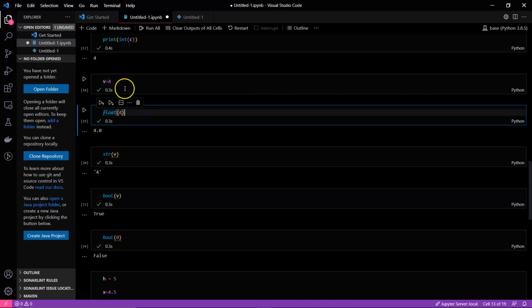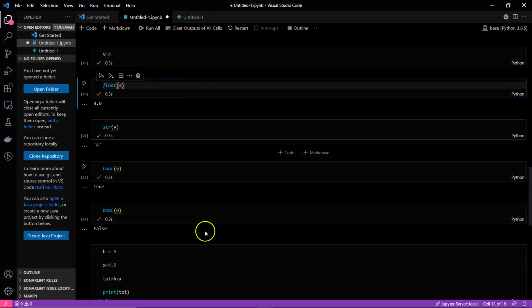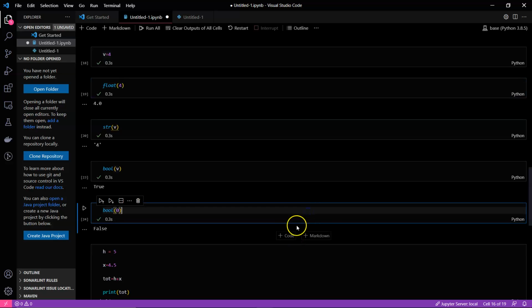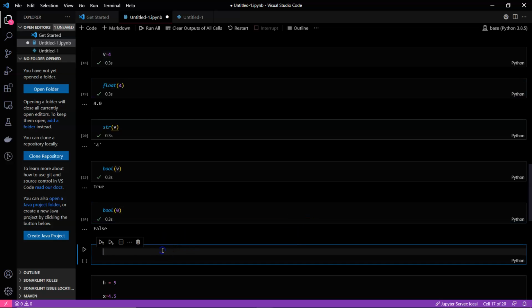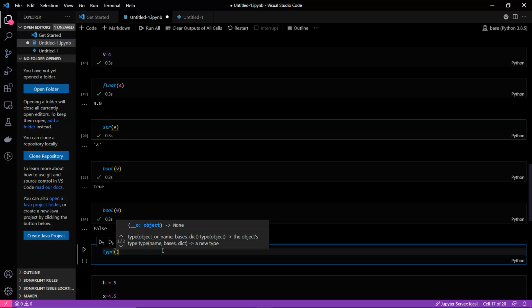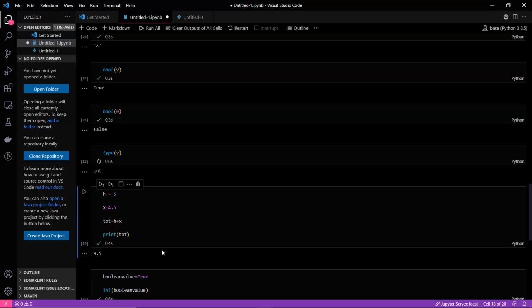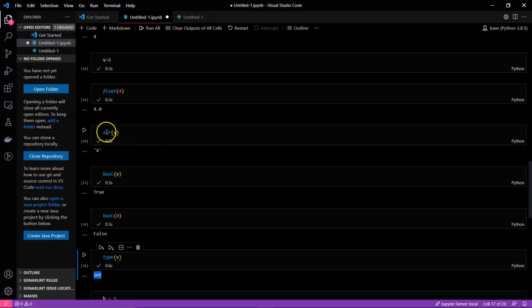One might expect that the variable type might have changed, but it did not change. I will just show you. The variable is still int even after going through float conversion, string conversion, boolean conversion.